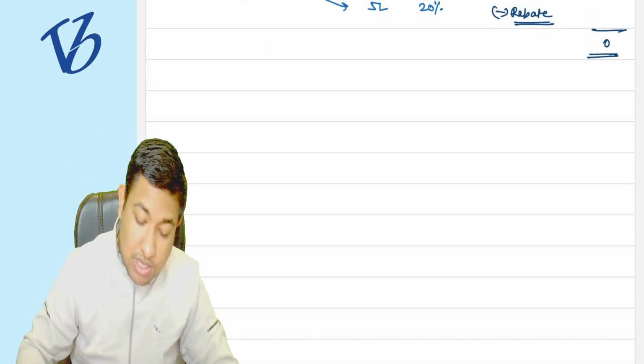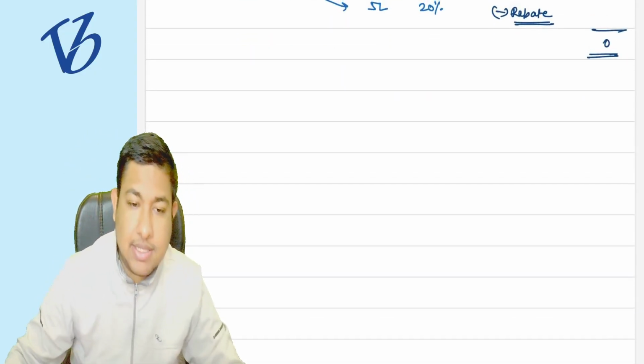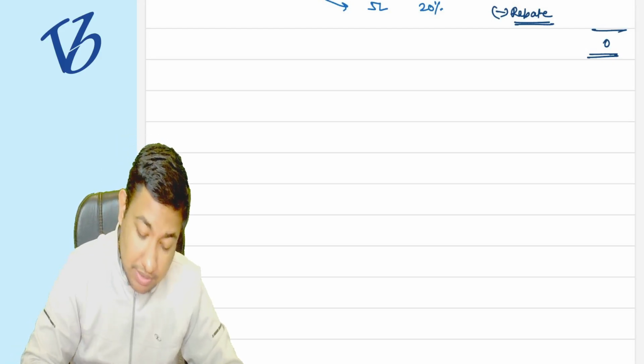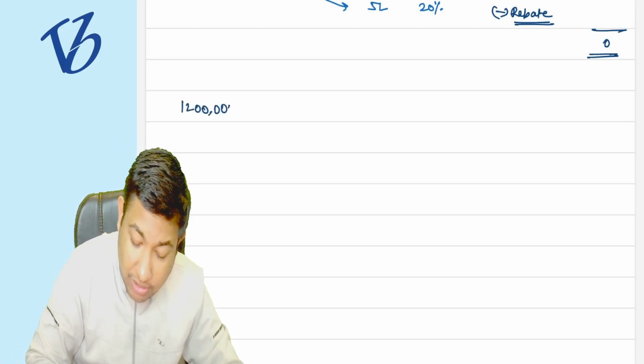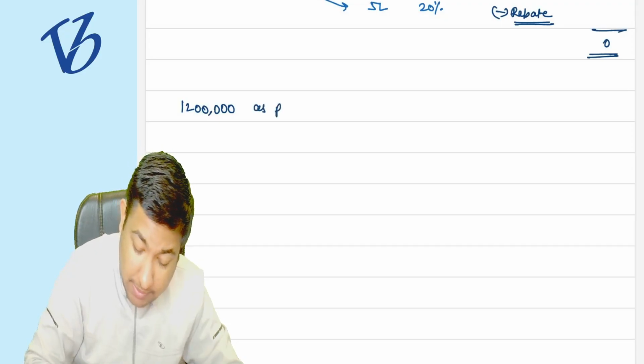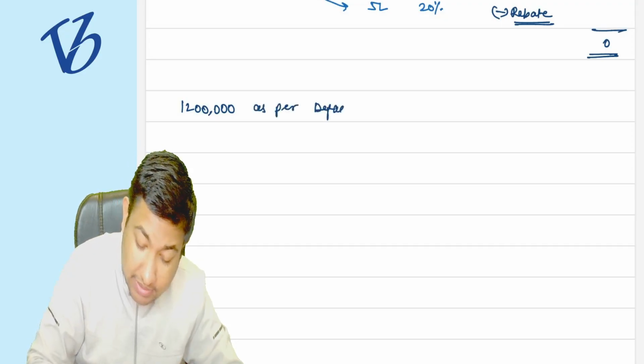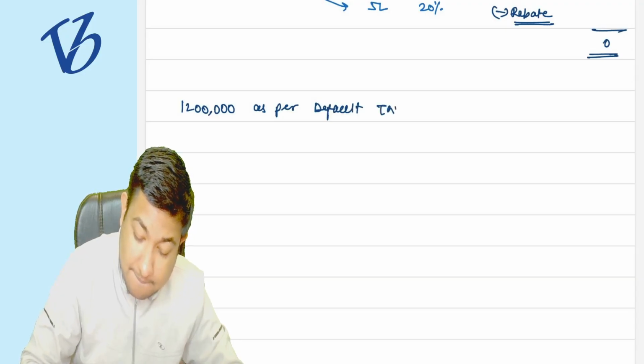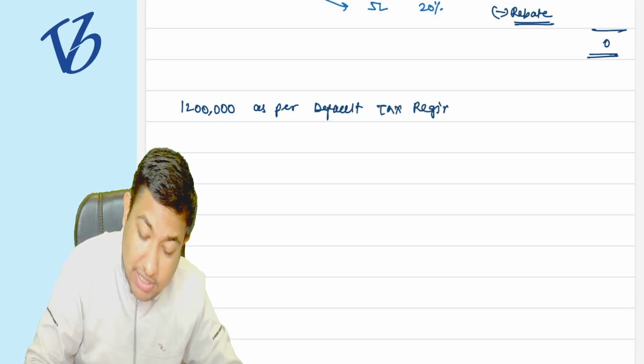Suppose we calculate the tax of a person on 12 lakh rupees of income as per the default tax regime.